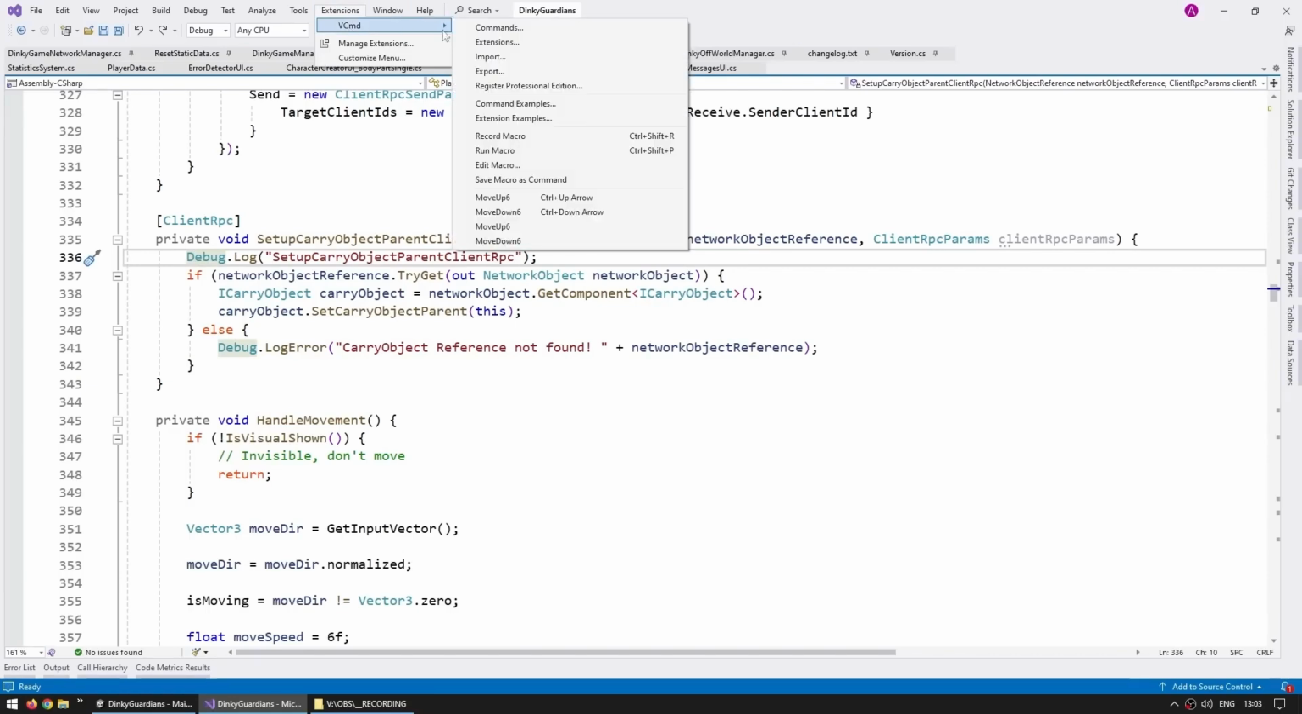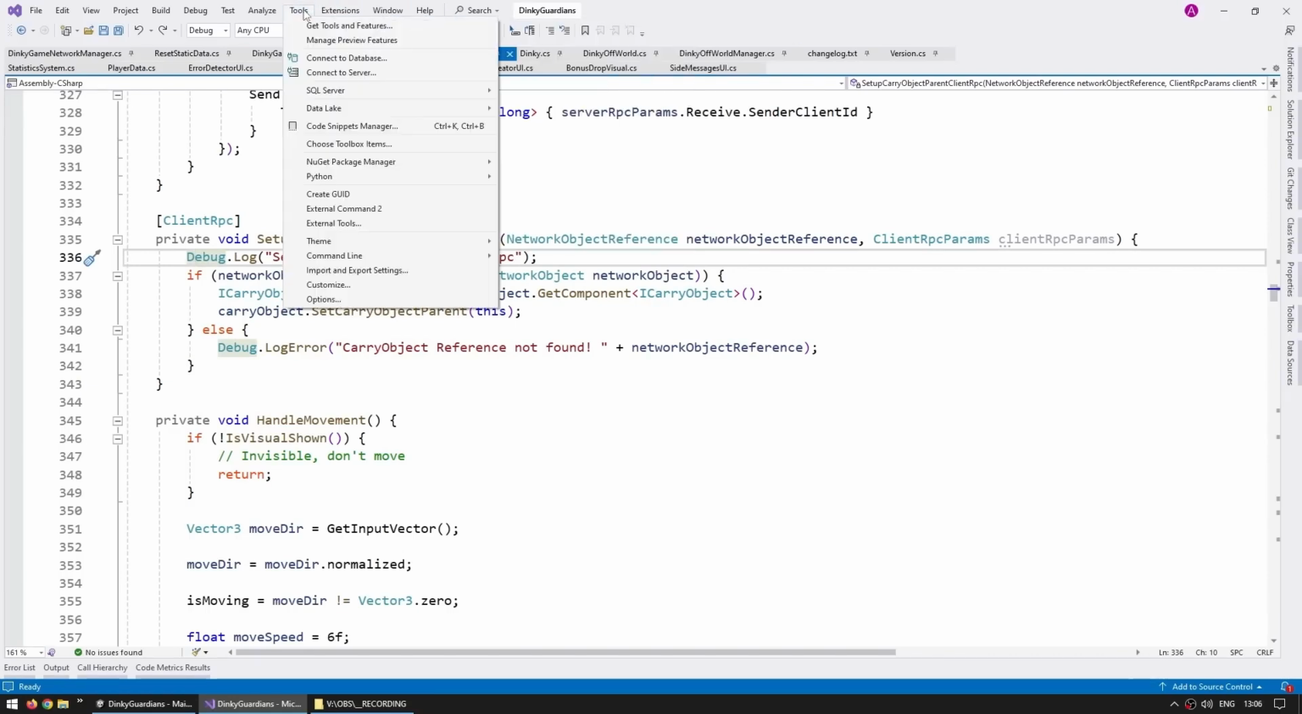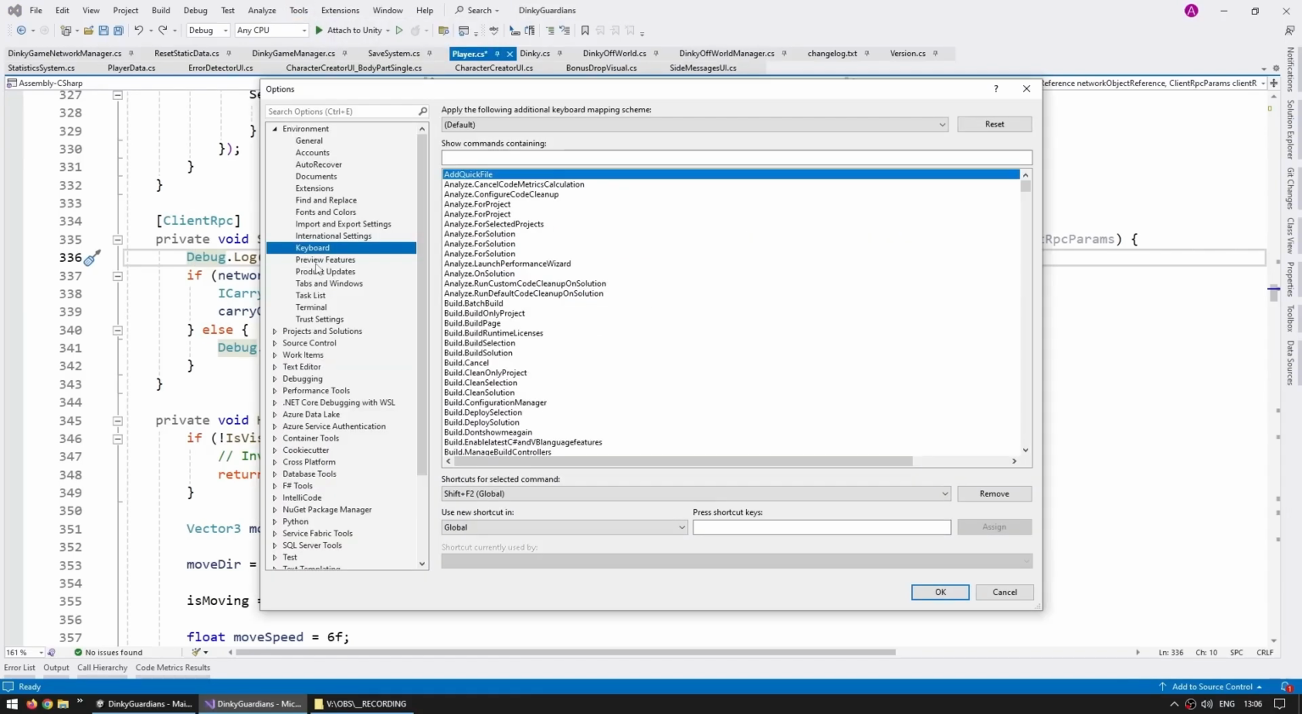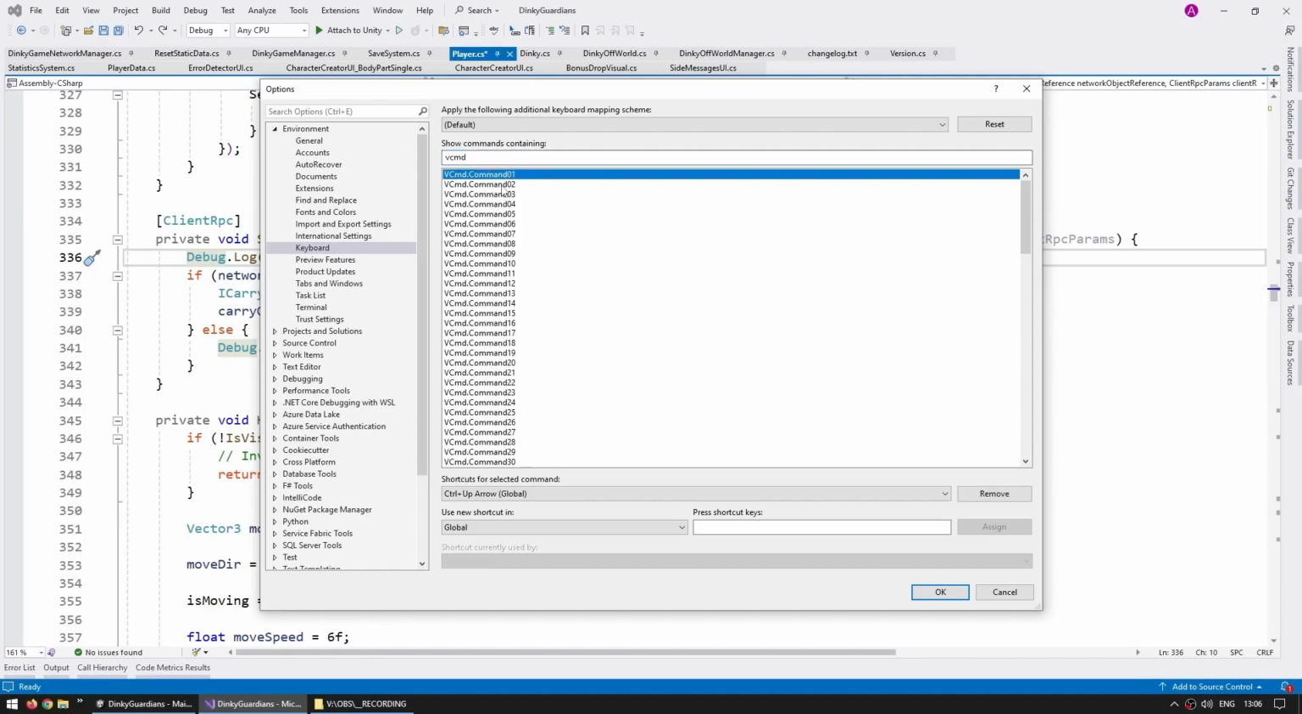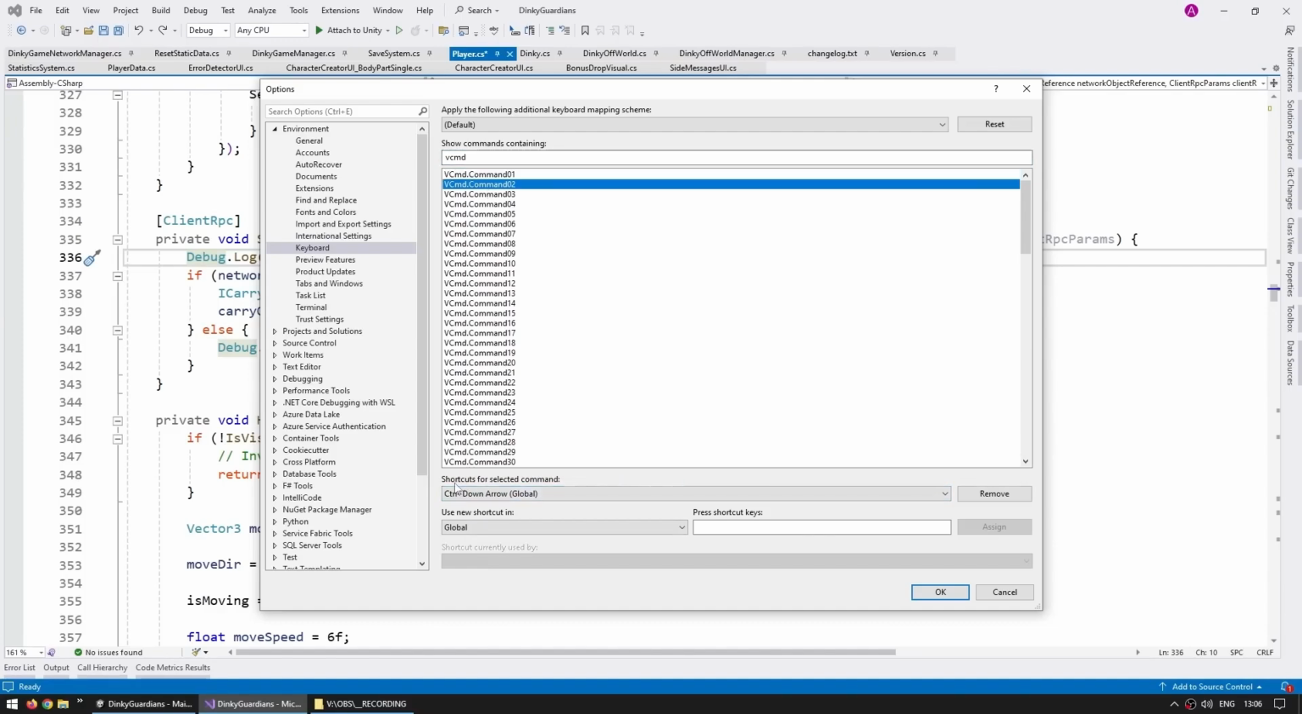So then as you can see, I just assigned some keyboard shortcuts to those. So control up and control down. Then I just went into tools, options, and over here go down into the keyboard shortcuts and then find VS command. And up here, command 1, command 2, those are the 2 ones that I made. And as you can see, I've assigned them to control up arrow and control down arrow.